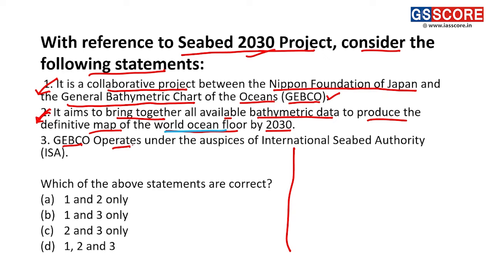Statement 3: GEBCO operates under the auspices of the International Seabed Authority.